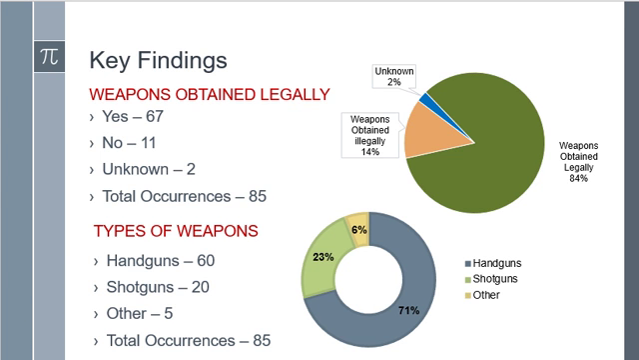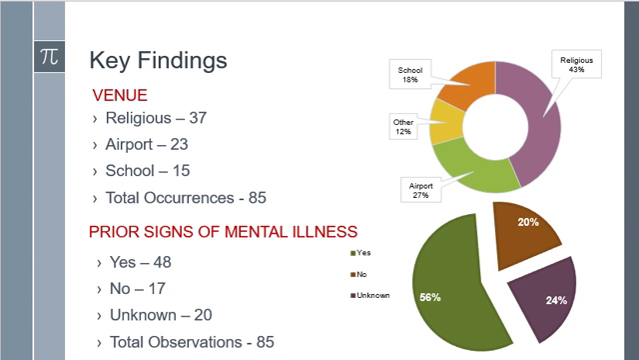Data also reveals that in 84% of cases, legally obtained weapons are used for killing people in mass shootings. Only in 14% of cases are illegally obtained weapons used. In most cases, 71%, handguns are used for shooting people. In 23% of cases, it's shotguns. For 6%, it can be a rifle, pistol, or any other weapon.